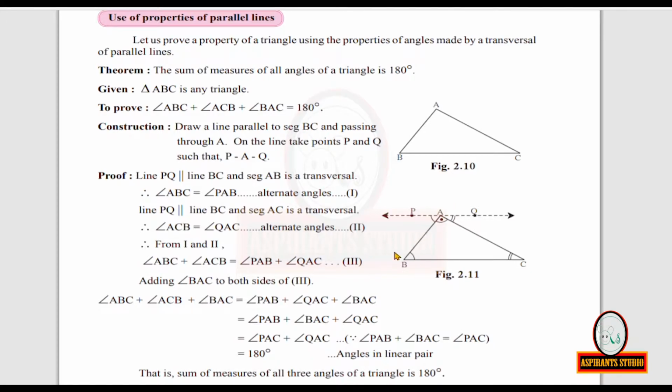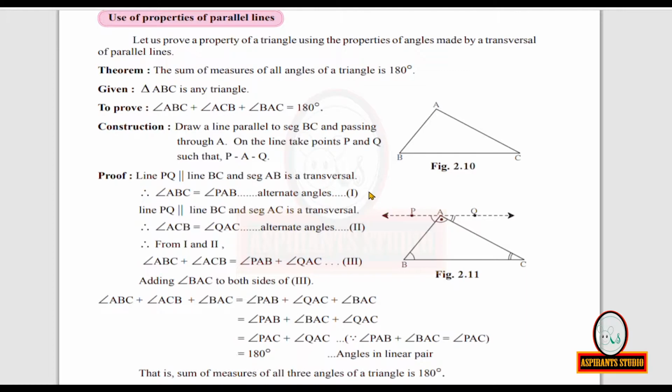So now we have segment AB can be extended as a line. So imagine two parallel lines and a transversal. Now we have ABC is equal to PAB. These are alternate angles. These lines are parallel and this is the transversal, so we get the alternate angles to be congruent. Therefore, the measures of the angles will be equal. So, measure of angle ABC is equal to measure of angle PAB. Take this as equation number 1. This is because of alternate angles theorem.